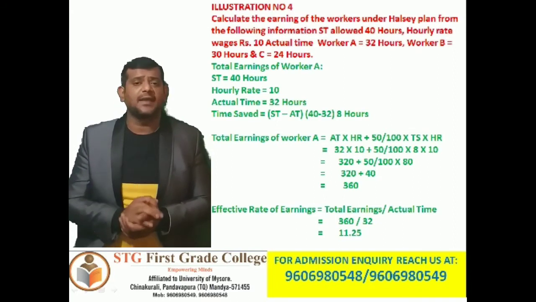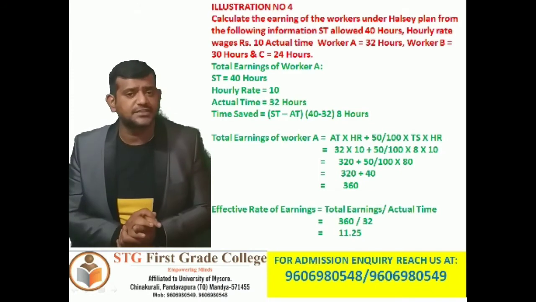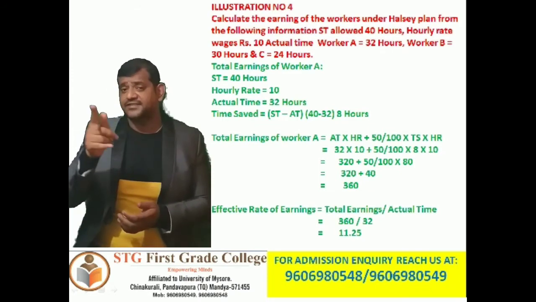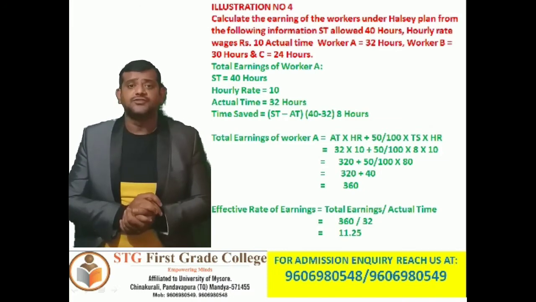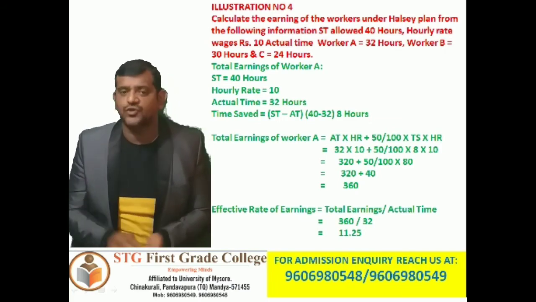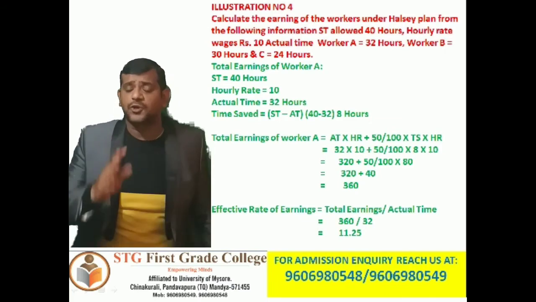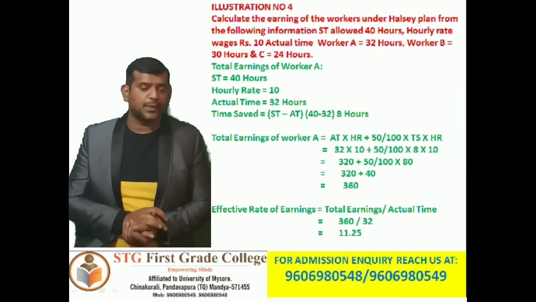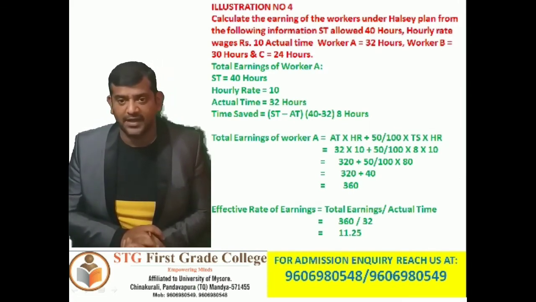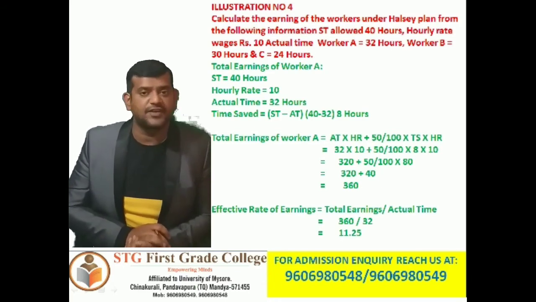So standard time 40 hours, hourly rate 10, actual time 32 hours. Time saved is standard time minus actual time, so 40 hours minus 32 hours. So time saved is 8 hours. Now we implement the formula. Total earning of worker A equals actual time into hourly rate plus 50 divided by 100 into time saved into hourly rate.